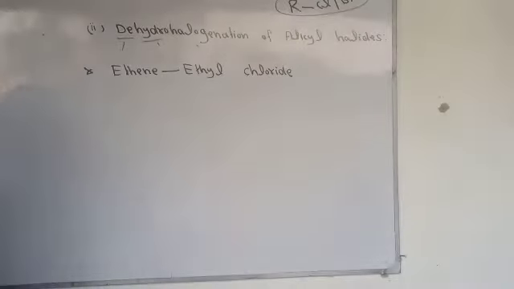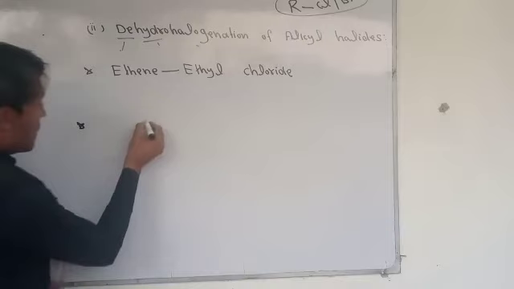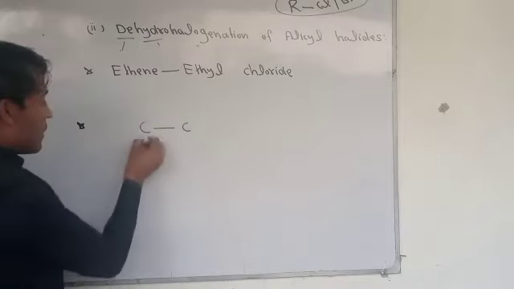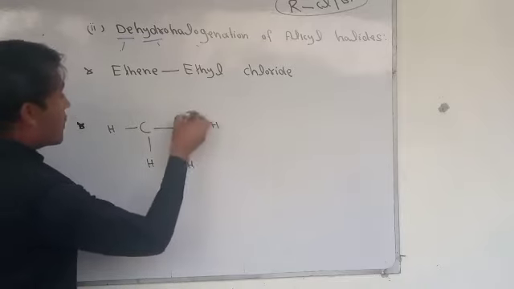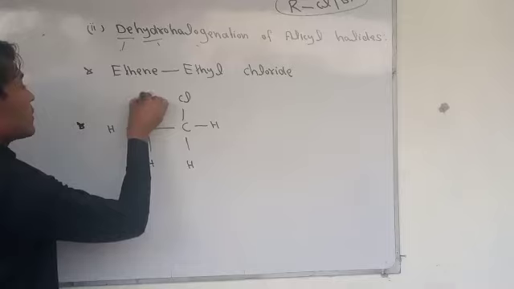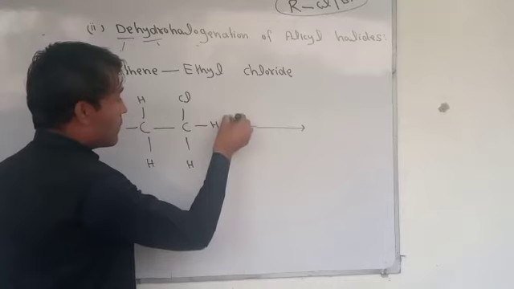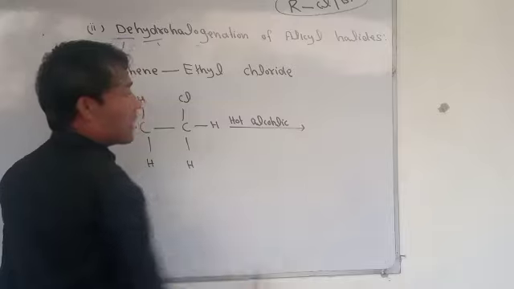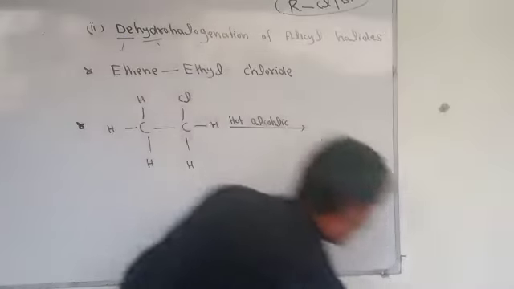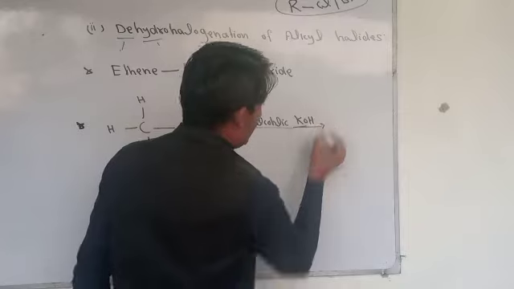First of all, I need to draw the structure of ethyl chloride. So ethyl chloride has carbon, and another carbon, then hydrogens here. Here we have chlorine, and here we have hydrogen. Now what do we need? We need hot alcoholic potassium hydroxide, KOH.